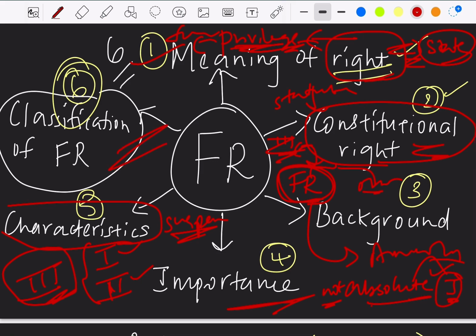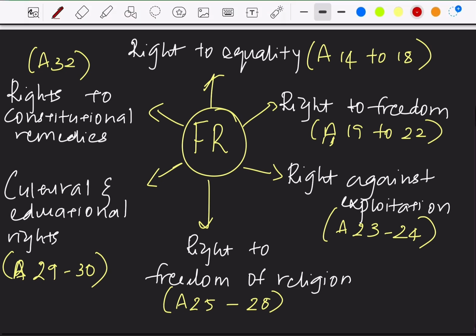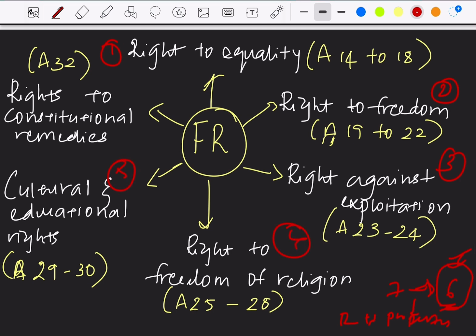And we started with the classification of fundamental rights. Earlier I said there were 7 fundamental rights, but one was removed, and therefore we have at present 6 fundamental rights. The right which was removed is the right to property, removed through the 44th Constitutional Amendment Act of 1978. So they are: the first is right to equality, second right to freedom, third right against exploitation, fourth religious freedom, fifth cultural and educational rights, and at last the right to constitutional remedies.